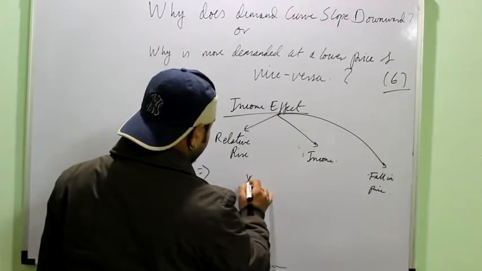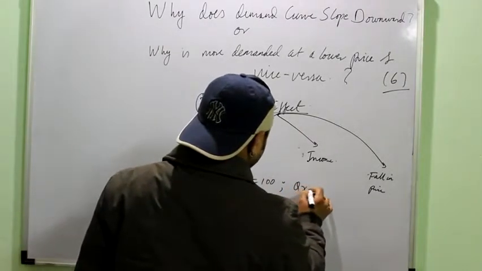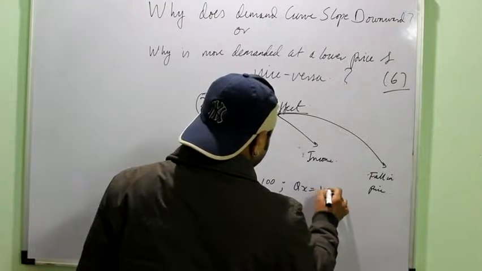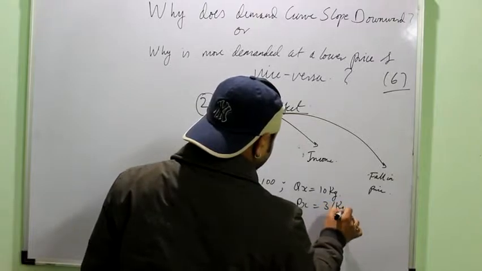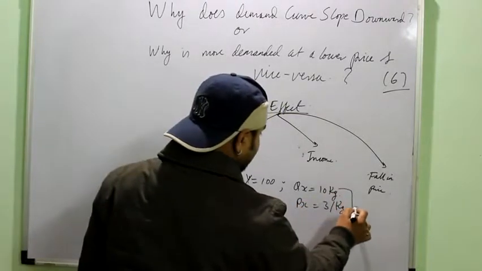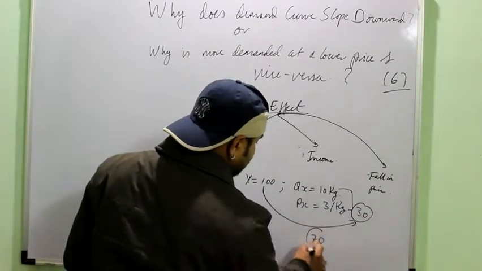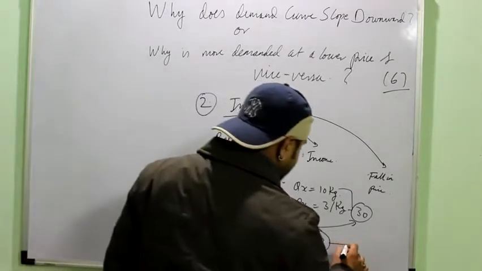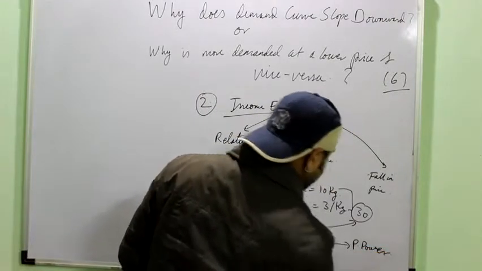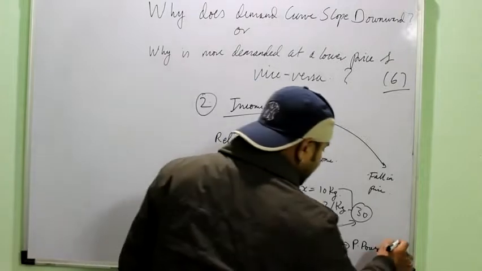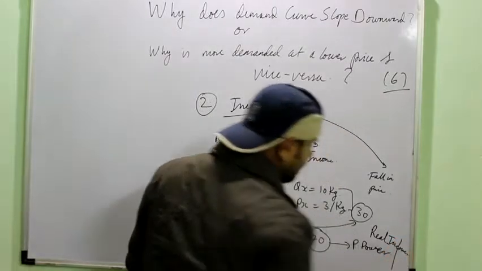We can understand it a little better. Suppose a person has 100 rupees with him, income is 100, and he has to buy, say, commodity X, say rice, 10 kgs of rice, and the price of rice is, say, 3 rupees per kg. So in order to buy this commodity, he needs to spend 30 rupees. After spending this 30 rupees, he will have 70 rupees left with him. This is known as the purchasing power, or the purchasing capacity, or it is also known as the real income.